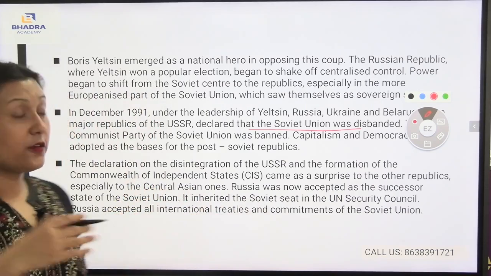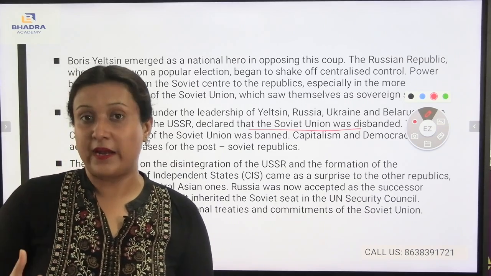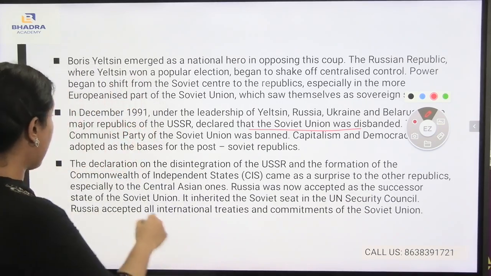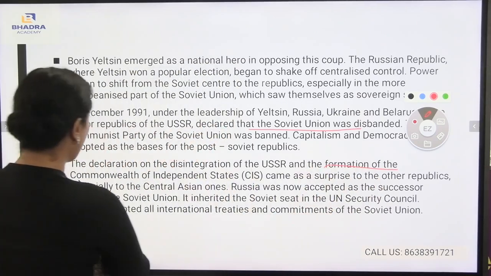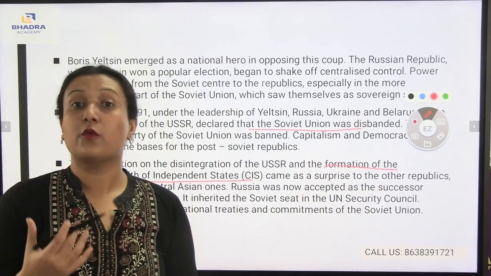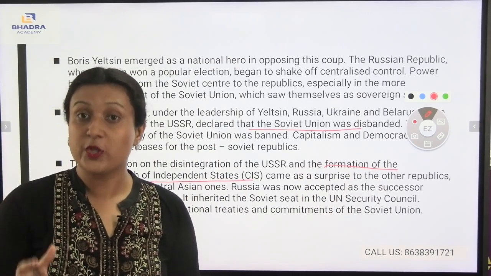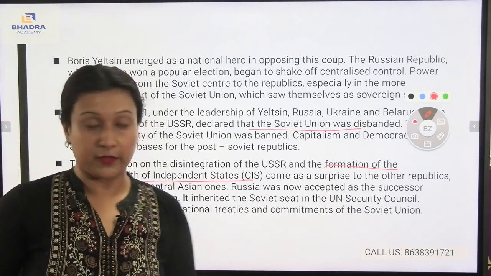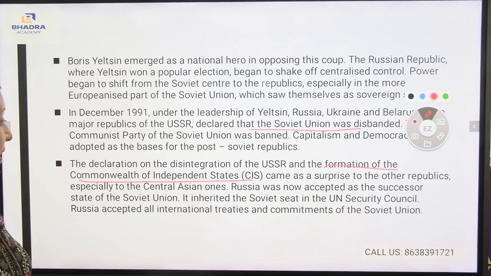After the USSR was disbanded, slowly, what had happened? There was the formation of the Commonwealth of Independent States, which means there will be independent states. Here, the states will have their own government. Russia was now accepted as the successor state of the Soviet Union. It inherited the Soviet seat in the UN Security Council. Russia accepted all international treaties and commitments of the Soviet Union.